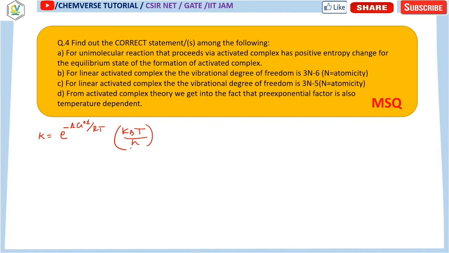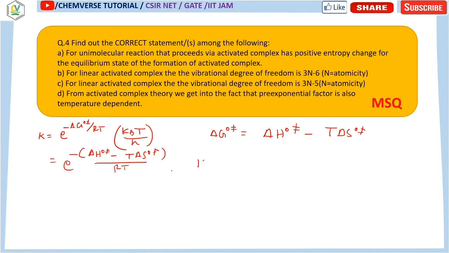Now, delta G0 dagger you can write as delta H0 dagger minus T delta S0 dagger, because you know delta G is nothing but delta H minus T delta S. So the expression will be e to the power minus of delta H0 dagger minus T delta S0 dagger divided by RT, into kBT by h.